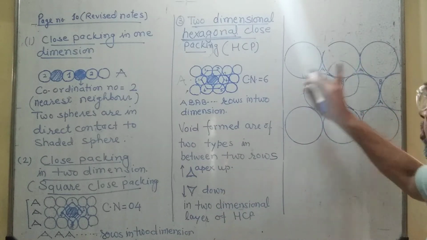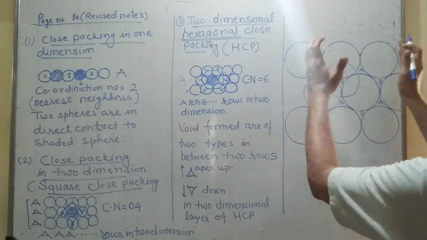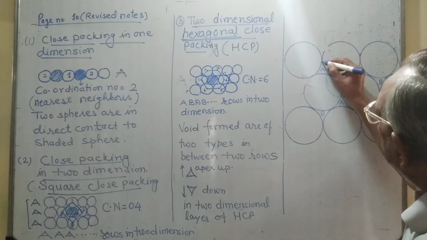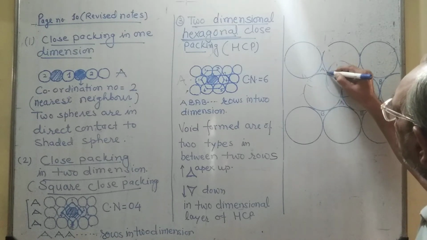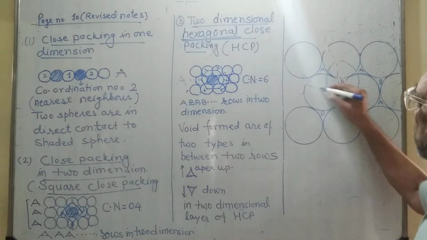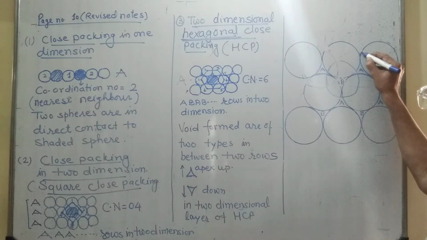This will not be close packing. So to have a close packing, we have to put the spheres in the notch, to decrease the vacant spaces, and hence we will put the second layer here.